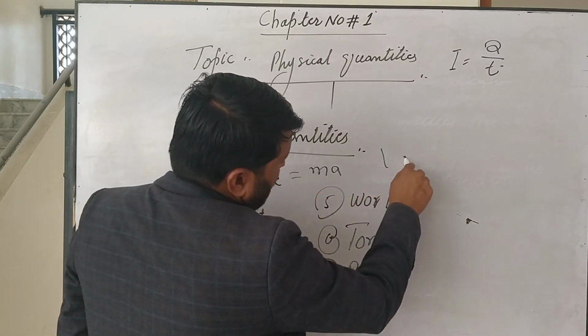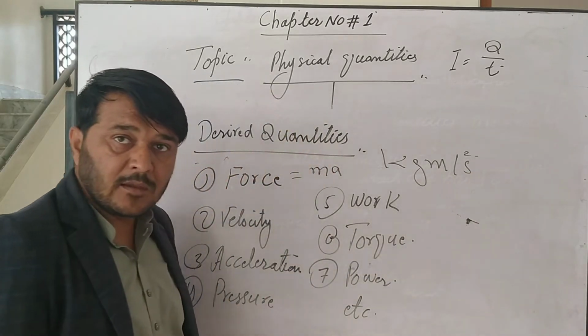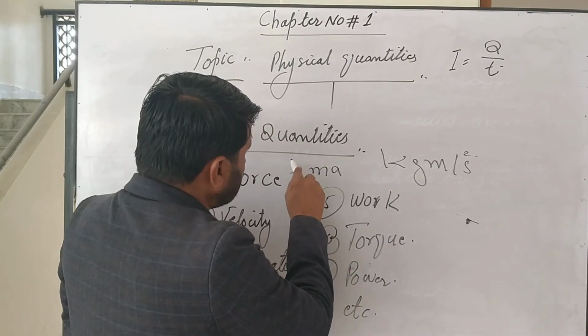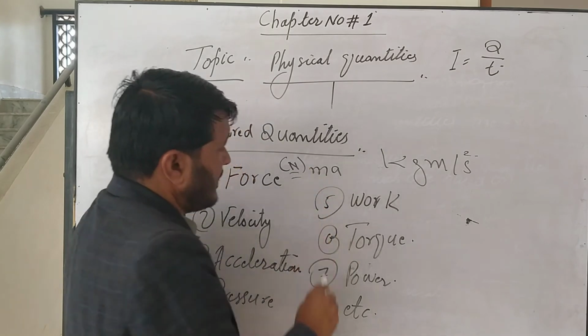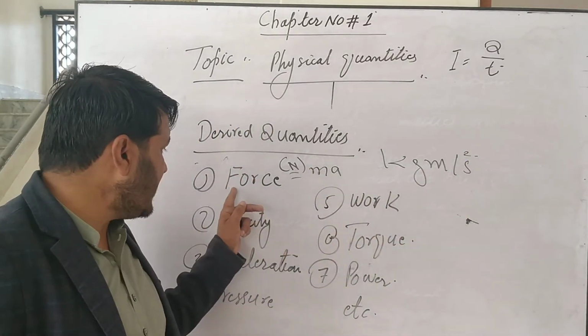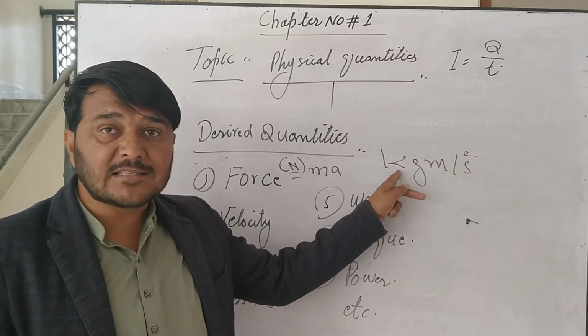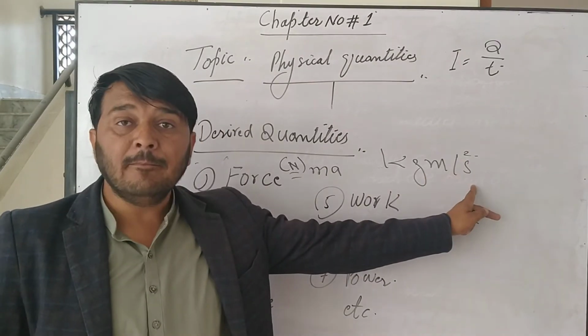It means kilogram meter per second square. The unit of force is known as a Newton, and Newton is derived from kilogram meter per second square. It means that force is a quantity derived from mass, from length, and from time.